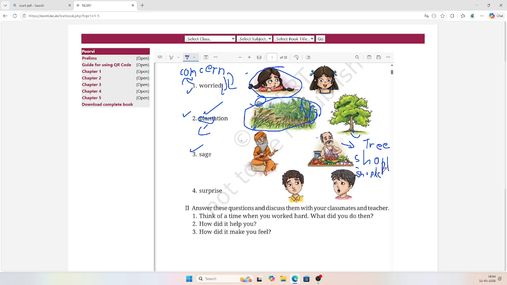Shopkeeper. What is this? A shopkeeper. I hope you understand, or shall I write here? Shop and keeper. This is a shopkeeper. We have a little bit of common sense in our mind. So obviously, this is a sage. You know what sage means? Sage means Pandit, those who spread some chanting words.